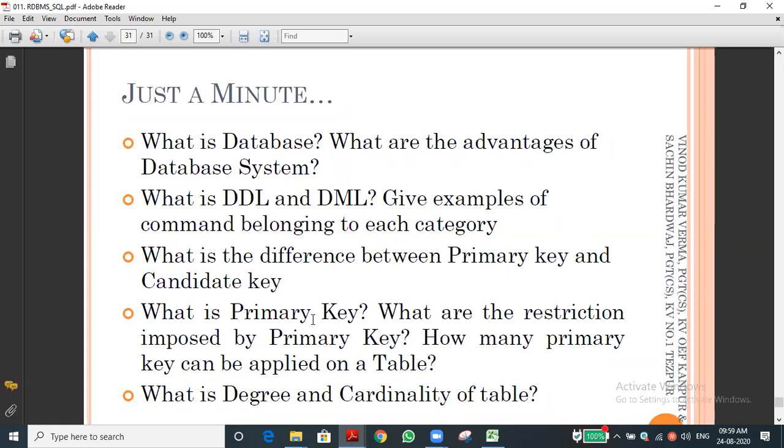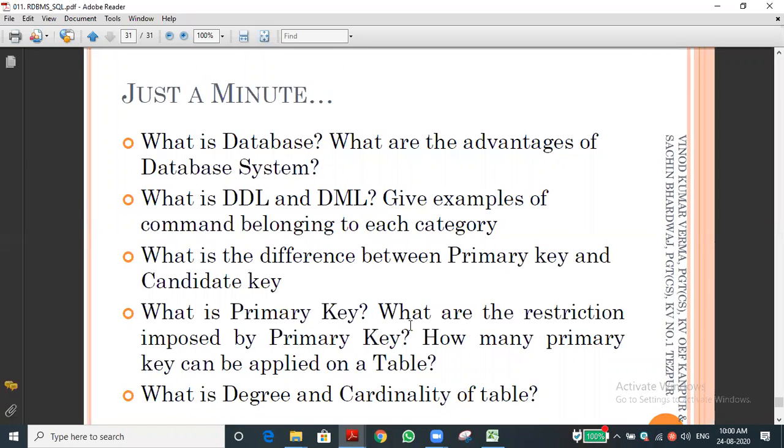Candidate key means candidate key is also unique. More candidate keys are there, and one among them will be selected as a primary key. What is the quality of candidate key? There is no use of candidate key. Many keys are there. From one among them, we choose a primary key. That's the thing.